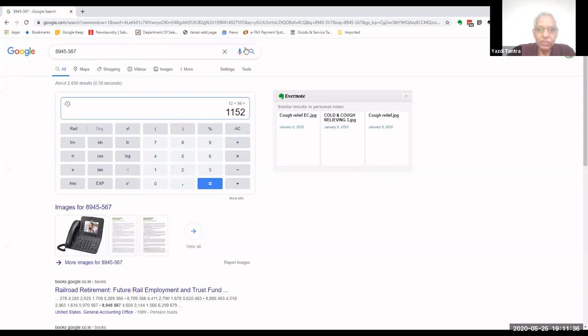Can you see the small icon here? It is search by voice. On all your computers, you will have this small icon, which is like a microphone. That performs a microphone function for Google. So I will click on it and then I will do some calculations.